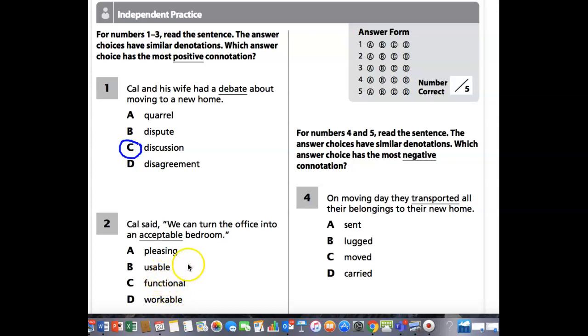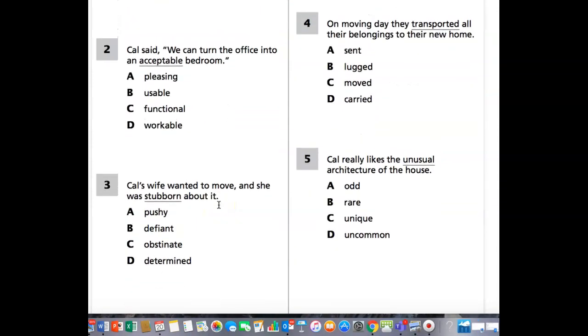Okay, so these three go with what an office is. But this one is what you would want if you're making it into a bedroom, a pleasing bedroom. Okay? All right, so I'm going to read the rest, but I would like you to do them.